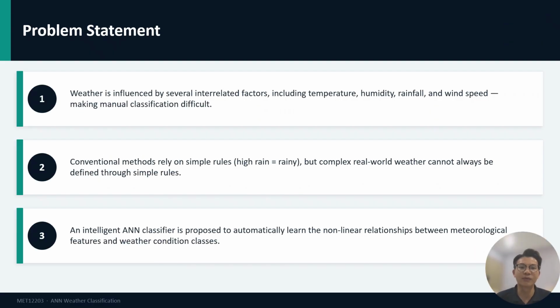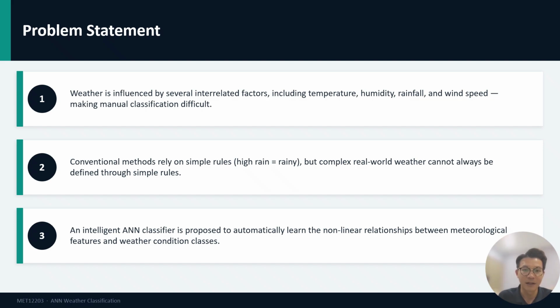The main issue we are addressing is that weather is influenced by several interrelated environmental factors, including temperature, humidity, rainfall, and wind speed. Traditionally, weather is classified manually using simple rule-based approaches. For example, if it rains heavily, we label it heavy rain. However, in reality, weather patterns can be complex and overlapping.